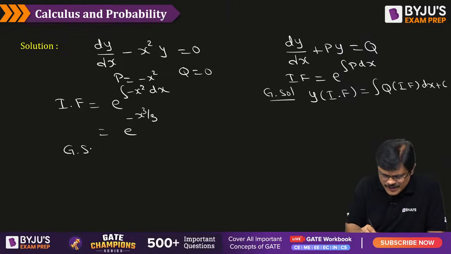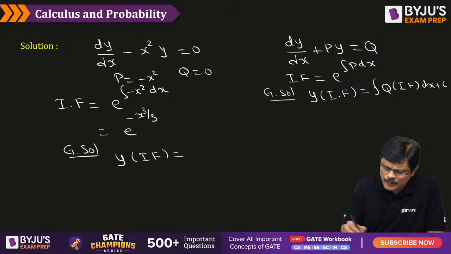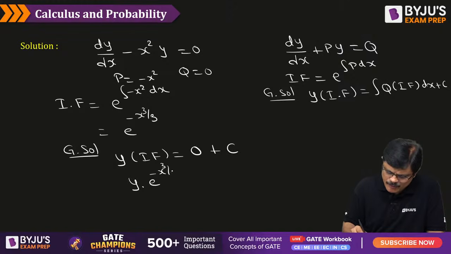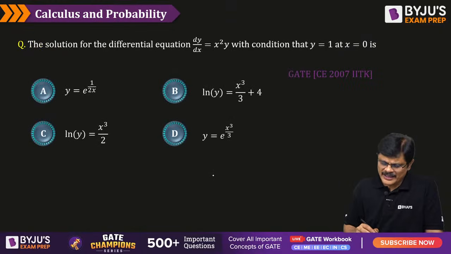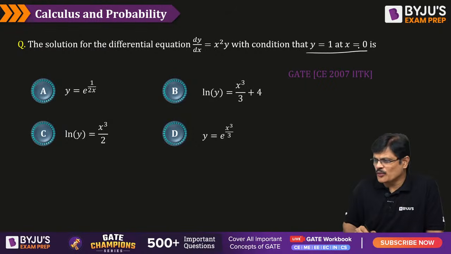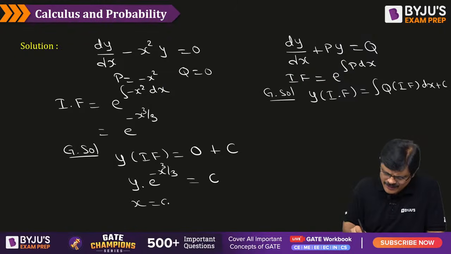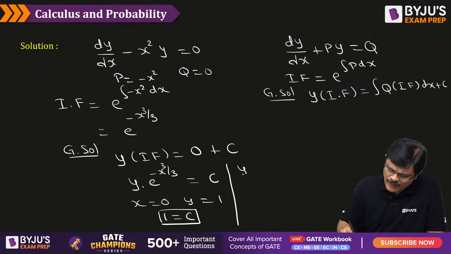Now what is the general solution, my dear friends? Y into integrating factor is equal to integral q, but q is 0, therefore right side part is completely 0 plus constant of integration. So the answer for this is y into e power minus x cube by 3 is equal to c. And there is some condition like y is equal to 1 at x equal to 0. That is called initial condition. Apply the condition, my dear friend. That is when x is 0, the value of y is 1. Substitute the condition, that is y is 1 and x is 0. E power 0 is 1, so 1 is equal to c. That is the value of c is equal to 1. So what happens, sir? We get y into e power minus x cube by 3 is equal to 1.